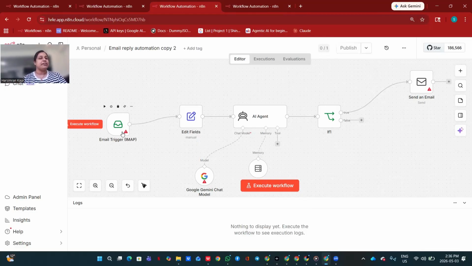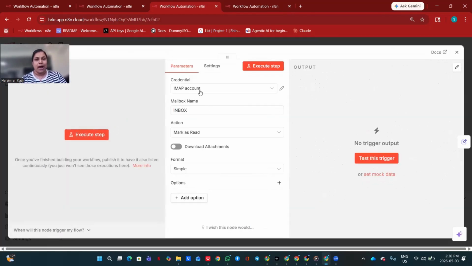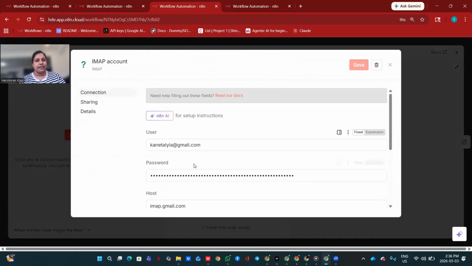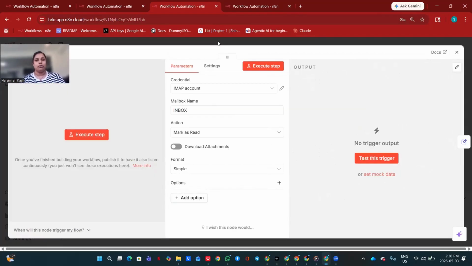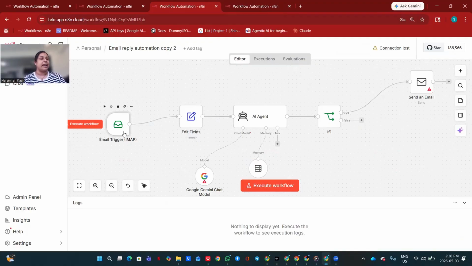So first of all, the email trigger. This trigger is used when we receive an email, right? So let's click it. We have to configure it. The IMAP account, everything is in here. I will just check whether the connection is successful, all good. So go back again, close it. Look, that error is resolved, right? I have to check the successful connection every time when you open it, right? So same thing, it will collect the things.